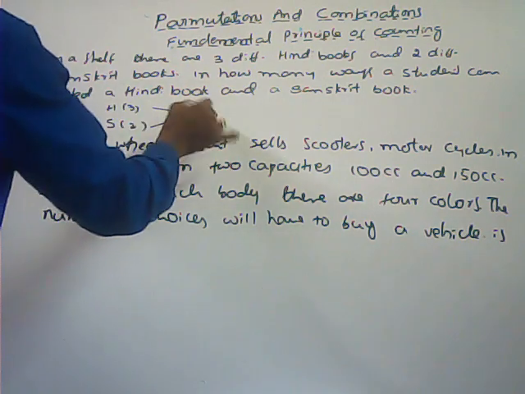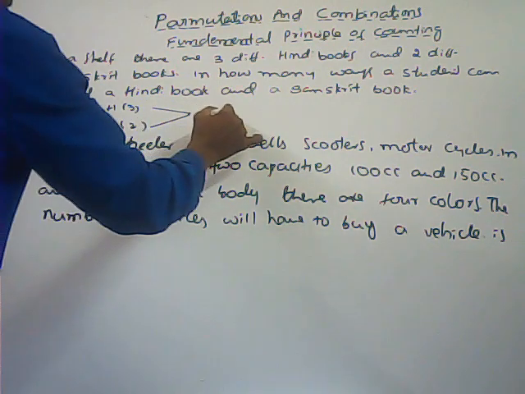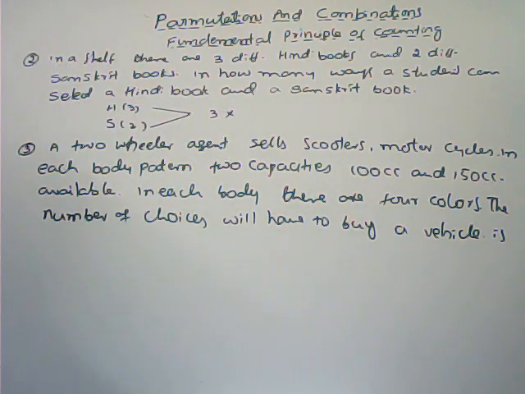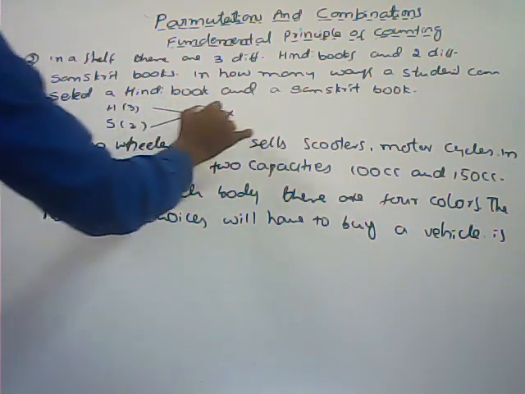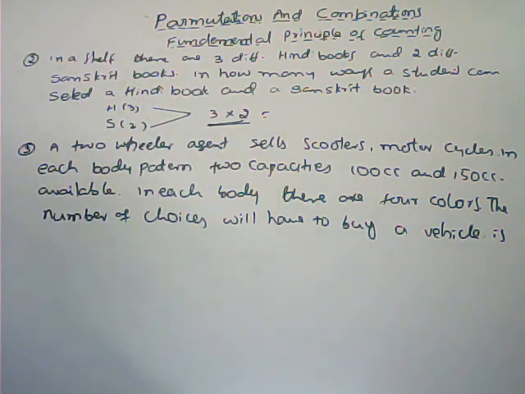See, after selecting the Hindi book, the work is not yet completed. If it is not completed, you can put a multiplication sign, and he has to select until it completes. If he selects one Sanskrit book also, the number of ways of selecting one Sanskrit book is 2. Now this is completed. So the second one depends upon the first one only. Here we have to select two books: one is a Hindi book and one is a Sanskrit book.